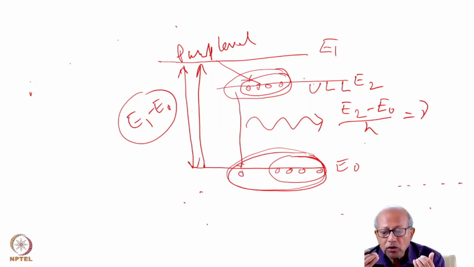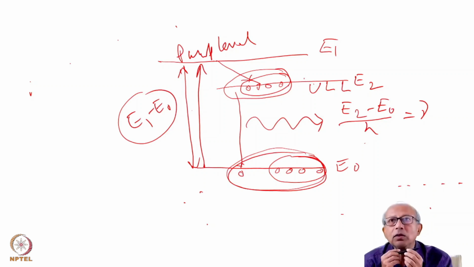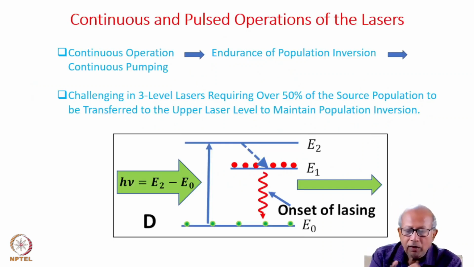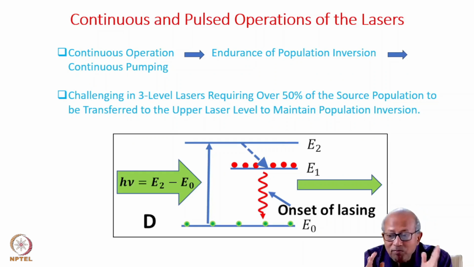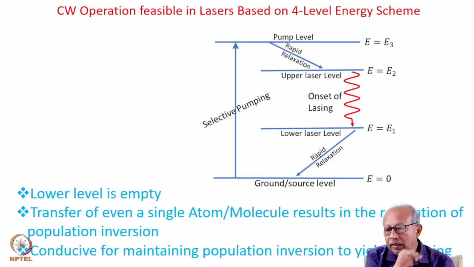So as I said, it would be a Herculean task to maintain population inversion in such a 3-level laser based on such 3-level energy scheme, because huge number of atoms have to be continuously transferred to maintain population inversion in a continuous manner. And thus you see, operating such a laser based on such three-level scheme is impractical. So, what would be the remedy? How can we operate a laser in continuous mode?